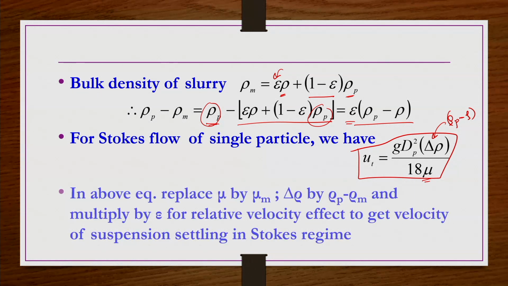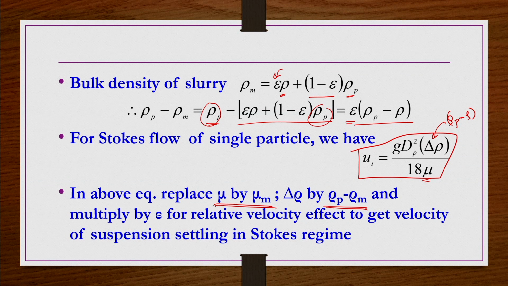For that, we replace mu by mu m, that is the mixture viscosity or viscosity of the suspension. The delta rho, rho p minus rho, we replace by rho p minus rho m, because the mixture has a different density compared to the fluid alone.